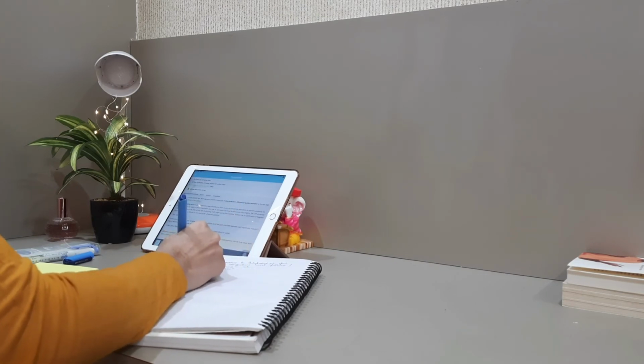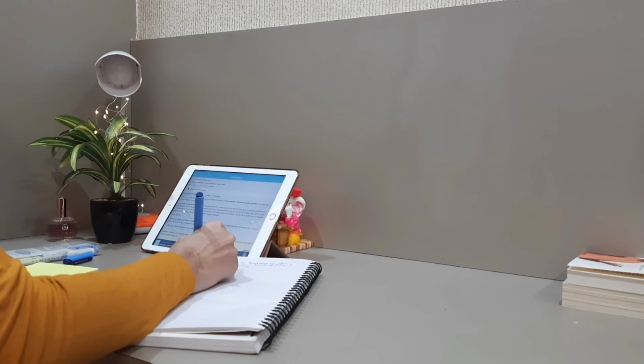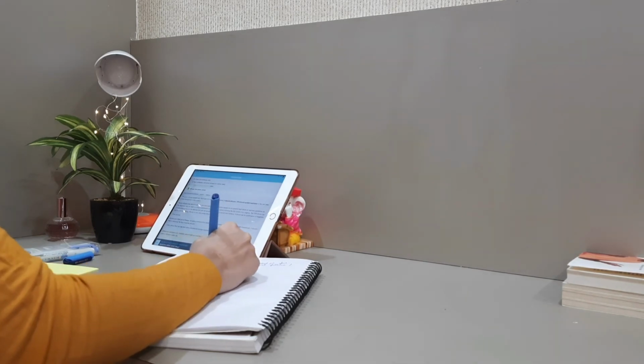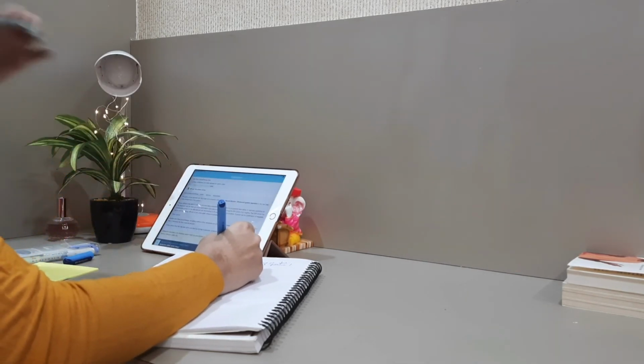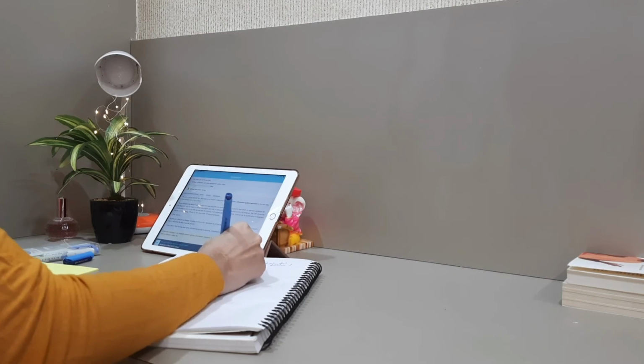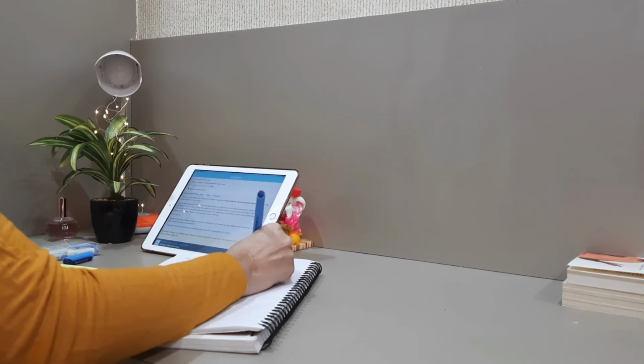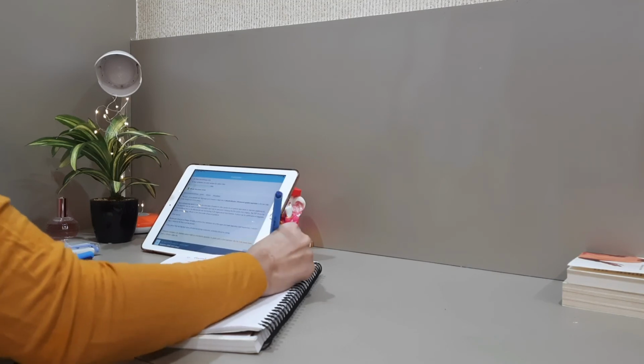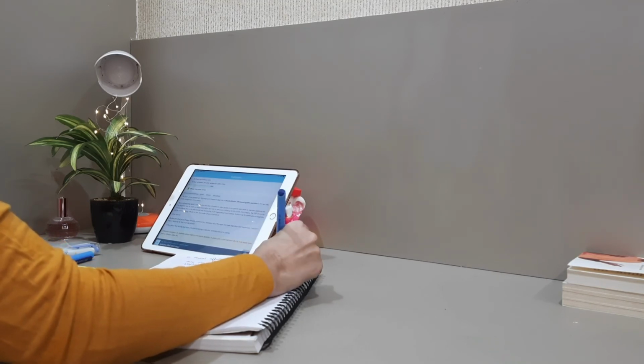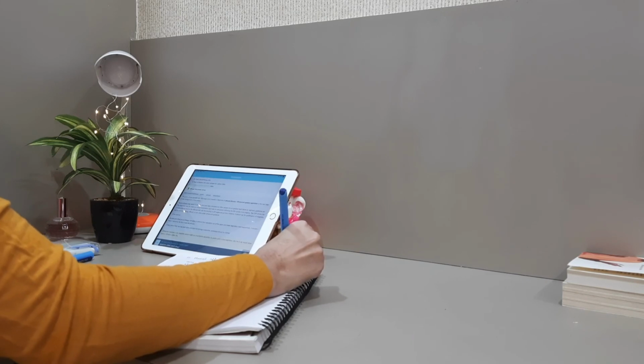For scoring well in your theory exams and practicals, try to practice the most important things on a daily basis. Try to write answers on a daily basis: how to frame the answer and how to present it on paper. These are the things which will help you get good marks, or more marks. So make sure you practice this.